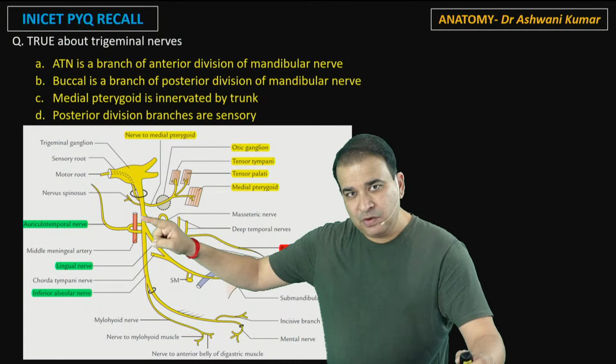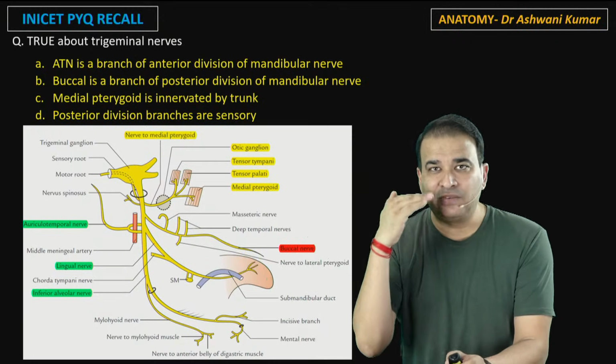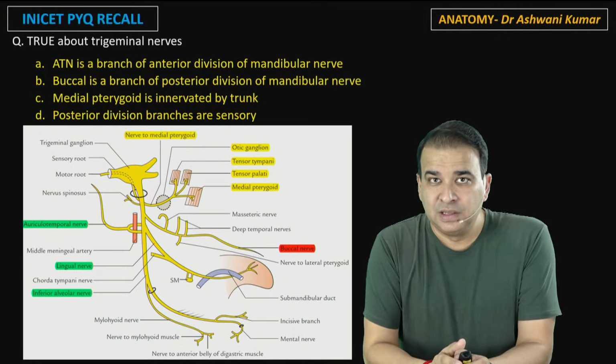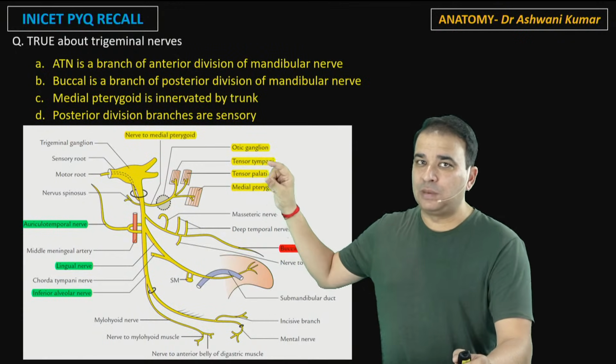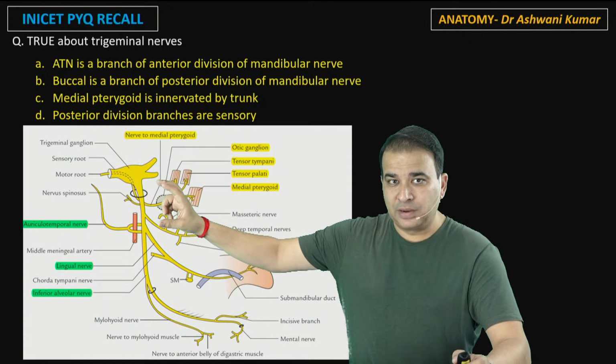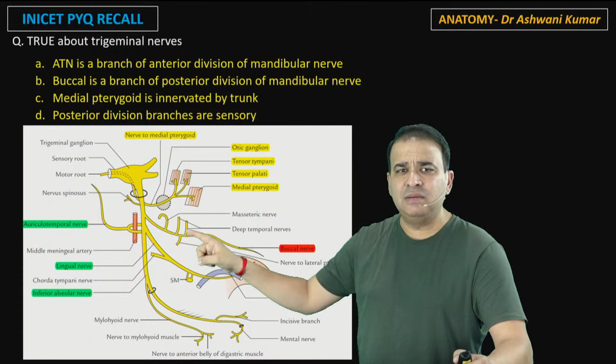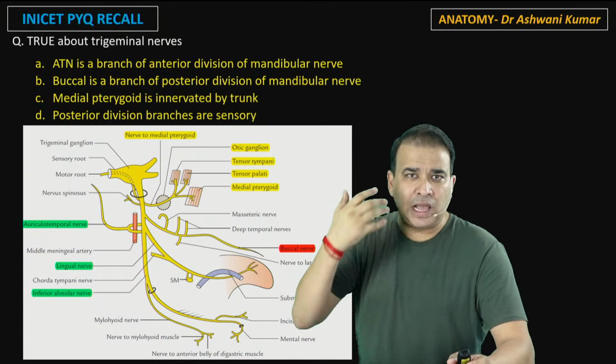Moreover, the same nerve which is supplying medial pterygoid, it is also supplying the two tensor muscles, tensor veli palatini and tensor tympani. So the two muscles with the name tensor are also supplied by the same nerve which is supplying the medial pterygoid here. So that is about the trunk. When you look at the division here, remember that anterior division is mainly motor. Anterior division's job is to supply muscles.